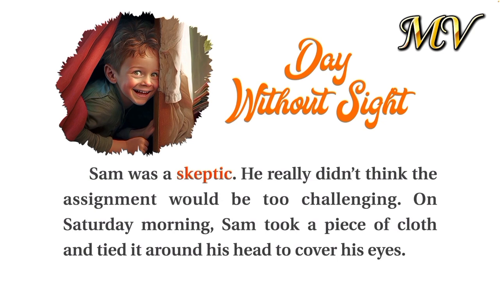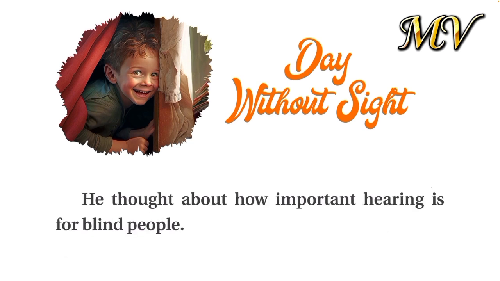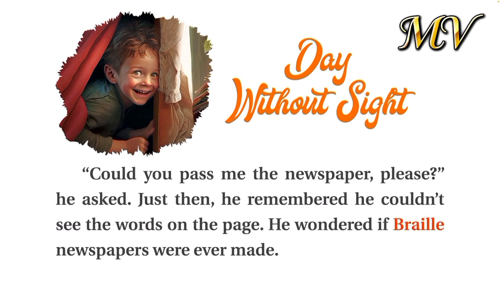On Saturday morning, Sam took a piece of cloth and tied it around his head to cover his eyes. Then he went into the kitchen for breakfast. He heard the voices of his parents and brothers, but couldn't specify where each voice was coming from. He thought about how important hearing is for blind people. "Could you pass me the newspaper, please?" he asked. Just then, he remembered he couldn't see the words on the page. He wondered if Braille newspapers were ever made.